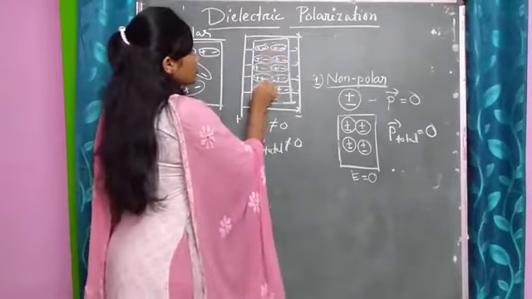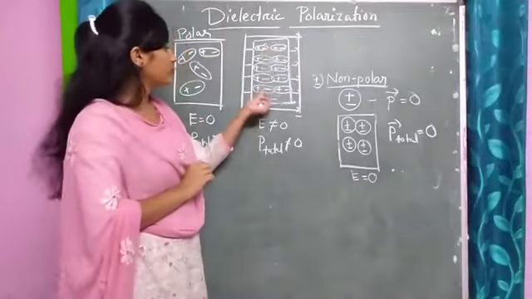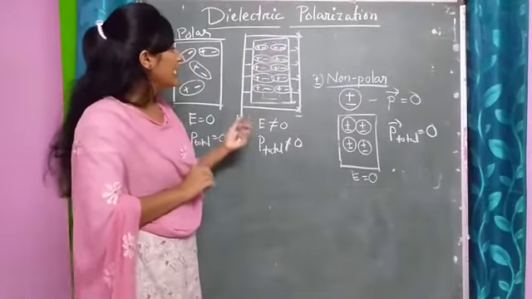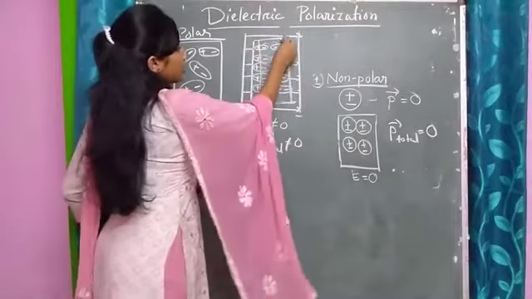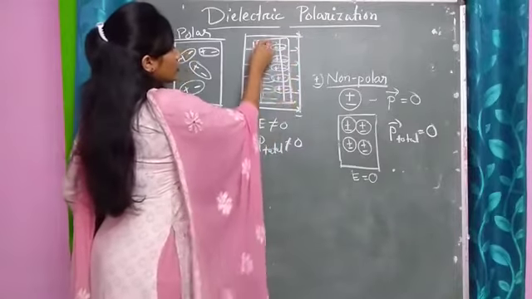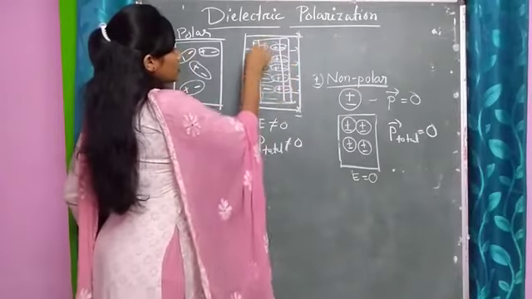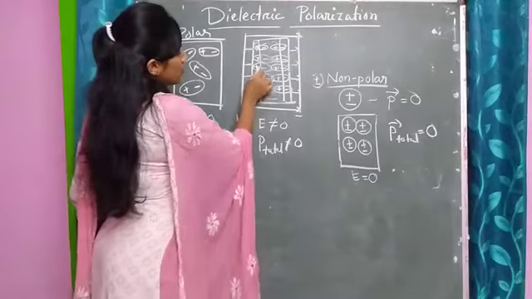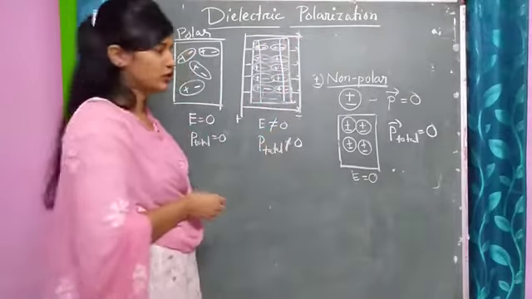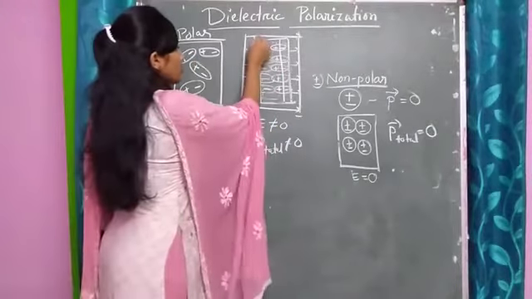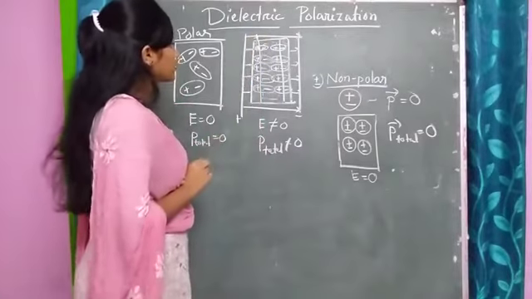So this portion will be cancelled due to this effect, and only at this surface and at this surface will you see charges: positive charges here, and negative charges here.